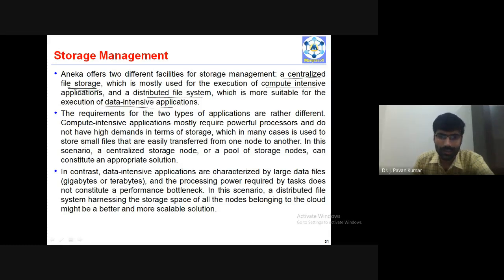We have a large collection of data, so we will distribute the data across multiple databases or file systems so that computation can be performed easily. Whereas when we have limited data but a lot of computations to be performed, we can keep that data in a centralized database.